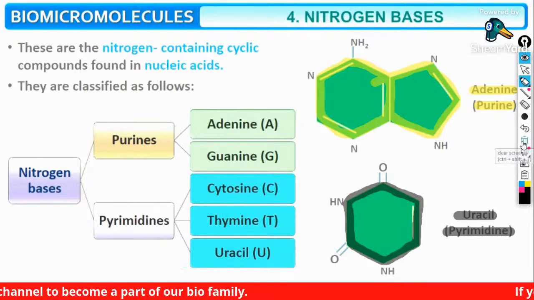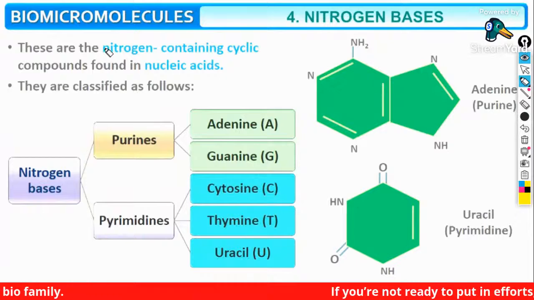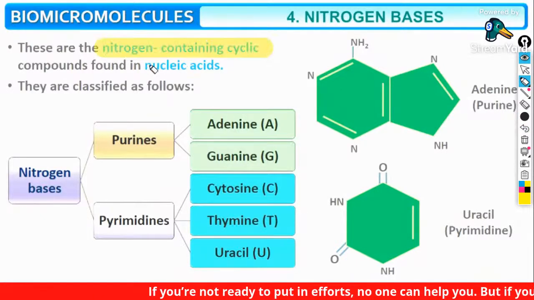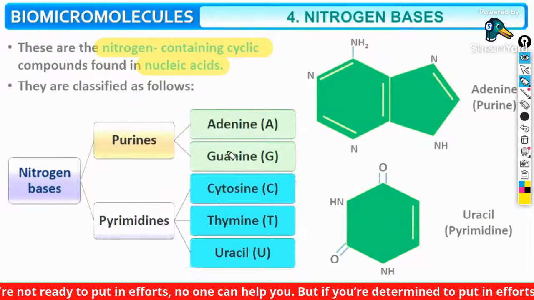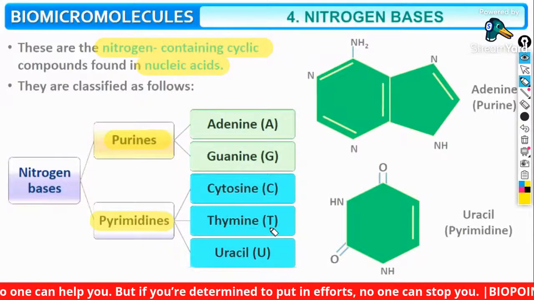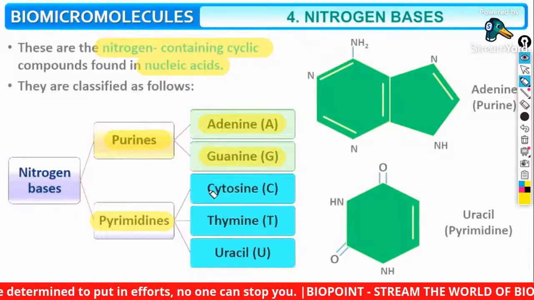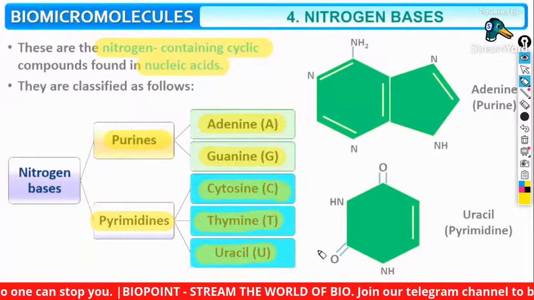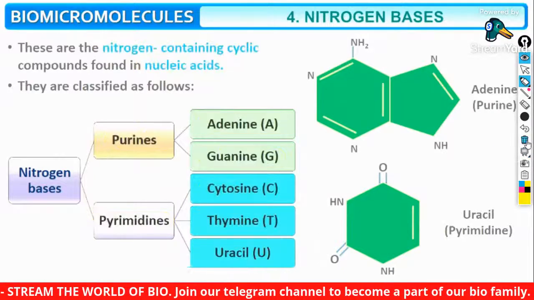Yes, everybody. Okay, done. So nitrogen bases are nitrogen containing cyclic compounds which are found in the nucleic acid. They have 2 different types, that is purines and pyrimidines. Purines comprise adenine and guanine. Pyrimidines comprise cytosine, thymine and uracil. Okay, everybody, clear?